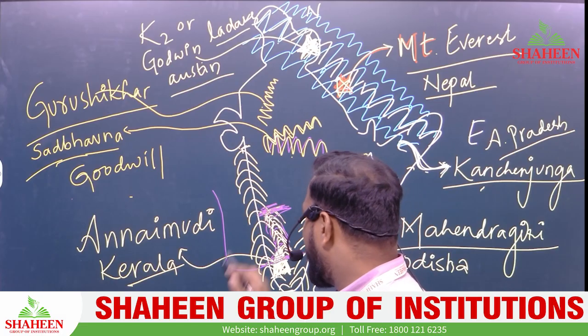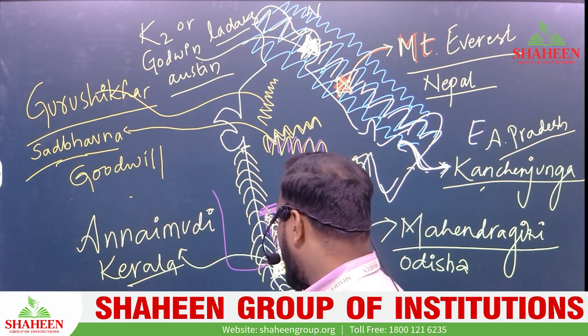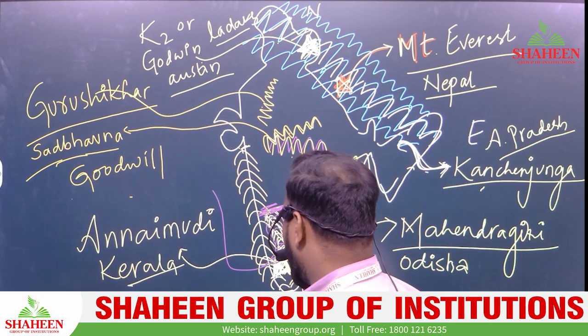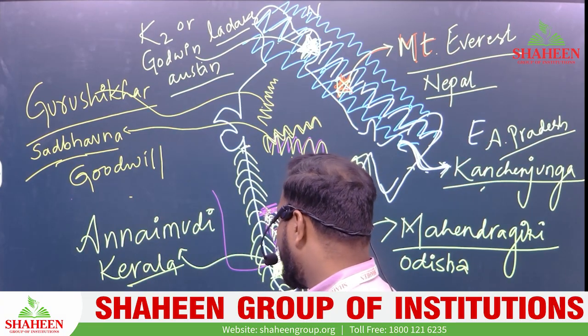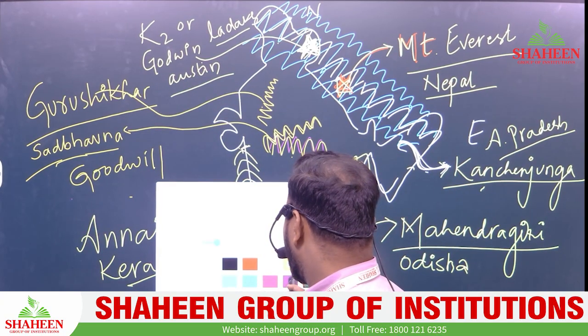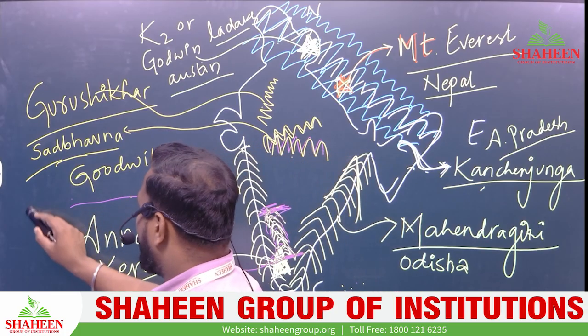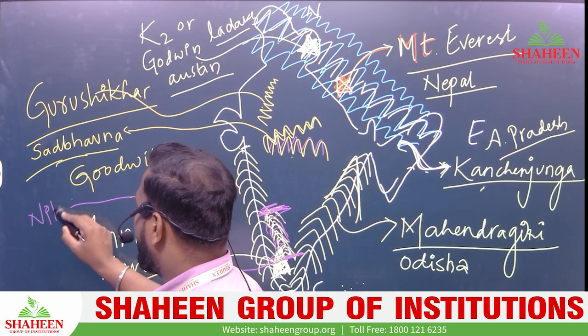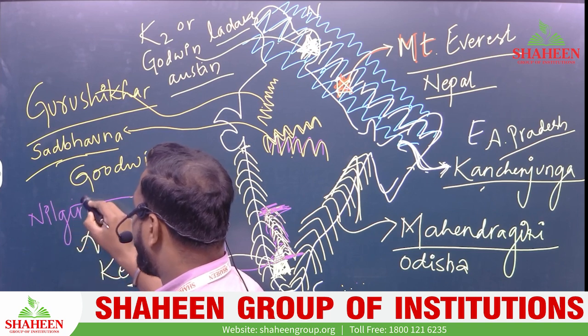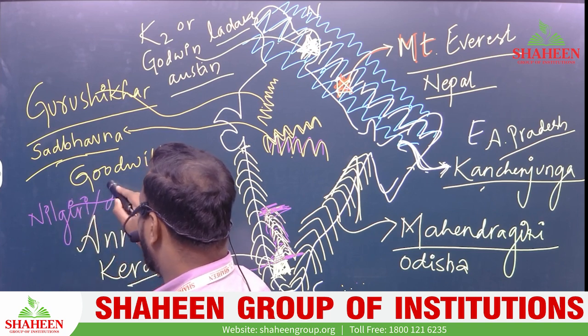Let me write it in a very clear manner because I have erased the Nilgiri. Here we have the Nilgiri, with the peak called Dodda Betta.